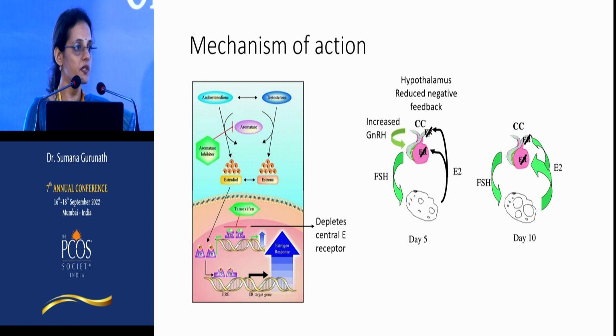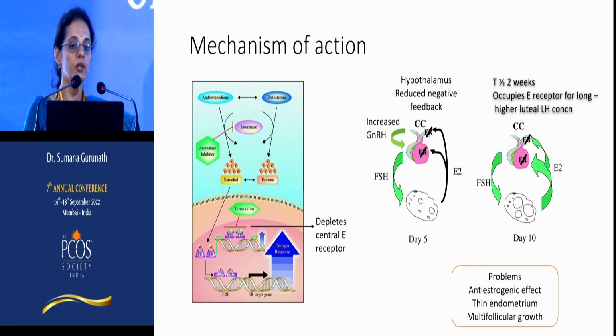So we all know the mechanism of action. It acts as a central agonist. It attaches itself to the nuclear estradiol receptors, and it stays on the receptor for a long time because of its long half-life, results in reduced negative feedback from estradiol at a hypothalamic level, and this causes increase in GnRH secretion and in turn increased endogenous FSH, and this stimulates ovulation. And because of its relatively long half-life, it exerts some action on the luteal phase as well.